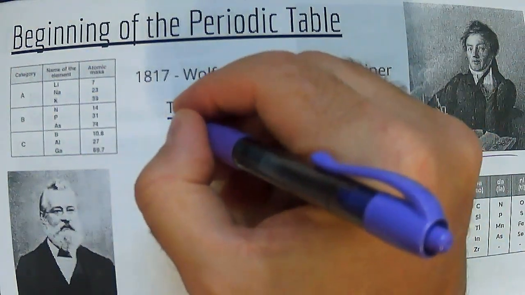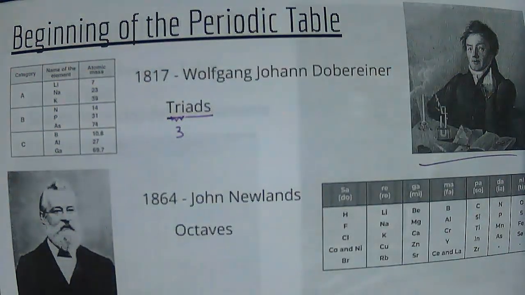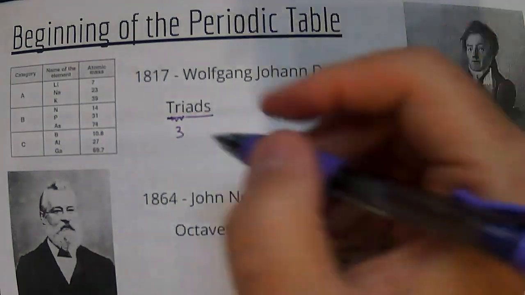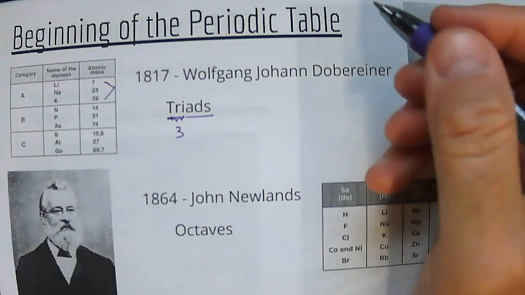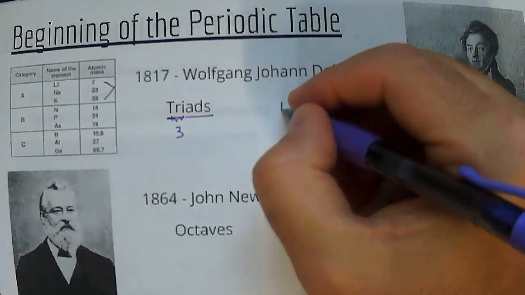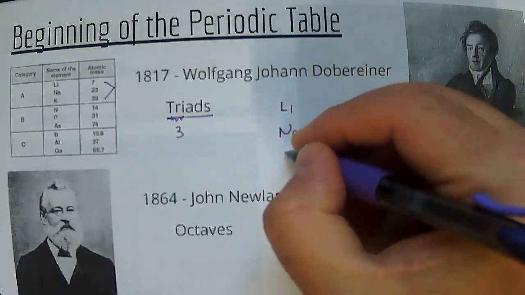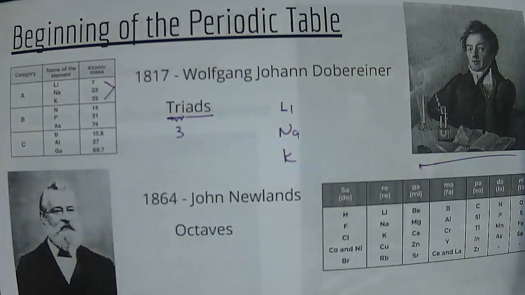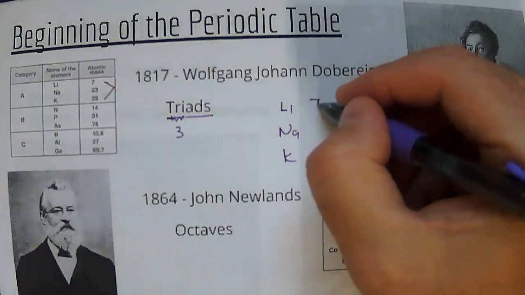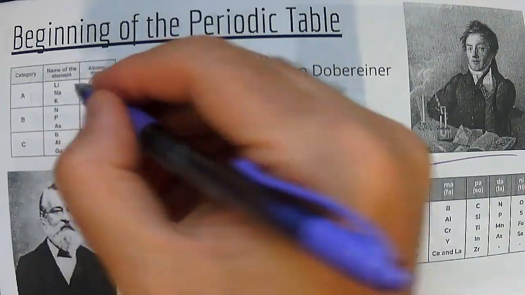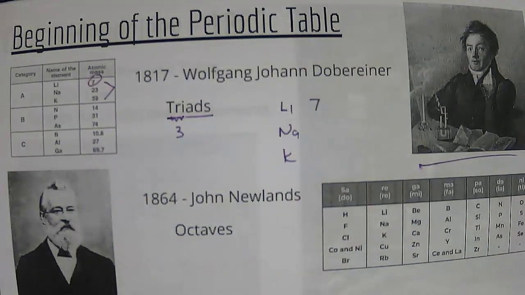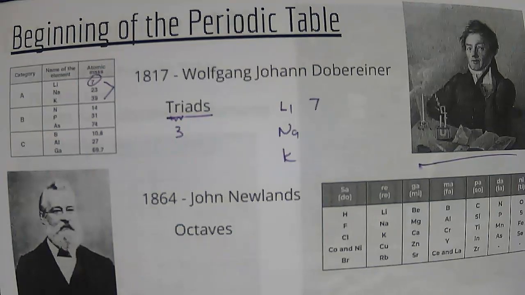the prefix tri meaning 3. Okay? And what he realized is that if you take elements like lithium, sodium, and potassium, I'm going to make that a little bit bigger here. Lithium has a mass of 7. We could figure out the mass, and realize we're figuring out the mass before we have the instruments to actually measure these things.